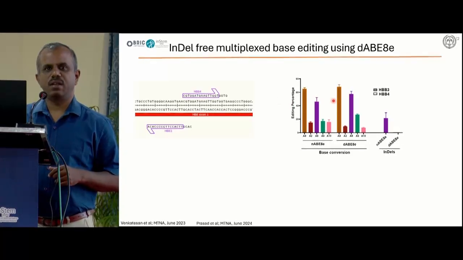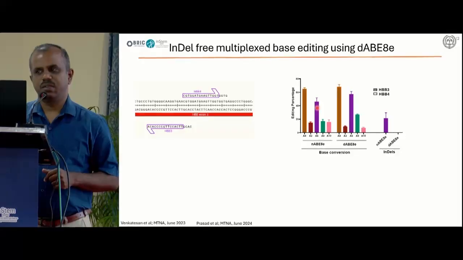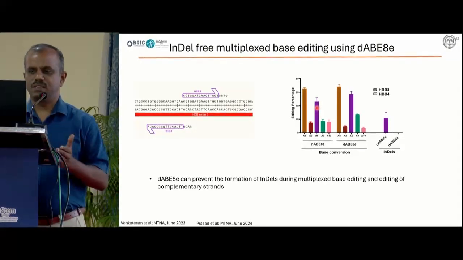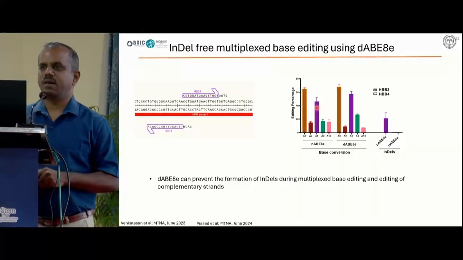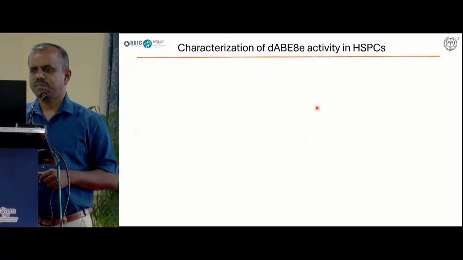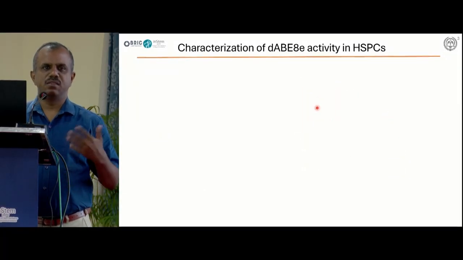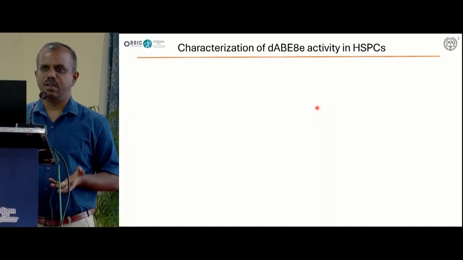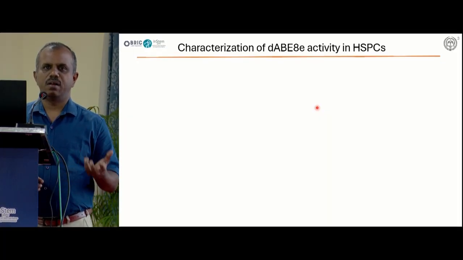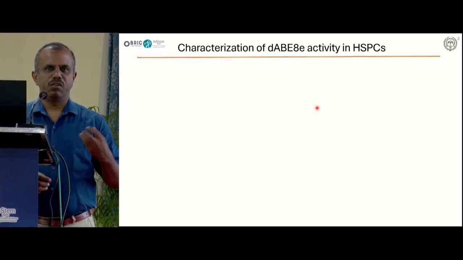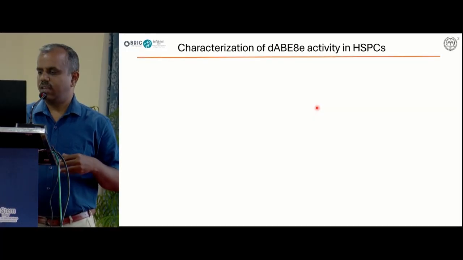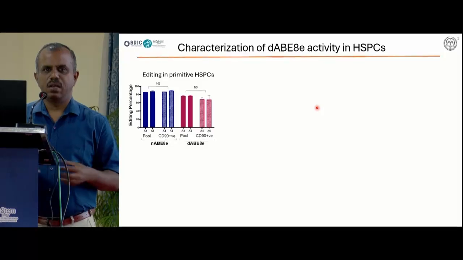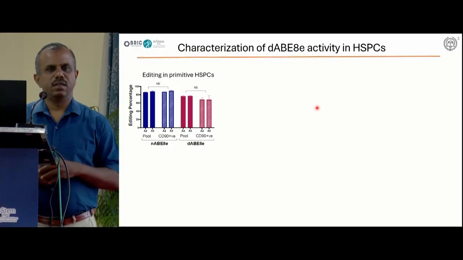And also if you look at the on-target, we didn't see much reduction in the editing pattern over time. This again confirms that this is a good tool even if you want to edit multiple targets at the same site. Next, since we are using a nickase-free base editing approach, we want to characterize whether it depends on the cell population. Because if we want to edit the primitive hematopoietic stem cells, we want to see whether even the primitive cells can be edited at a higher level by using the DNA break-free base editor.